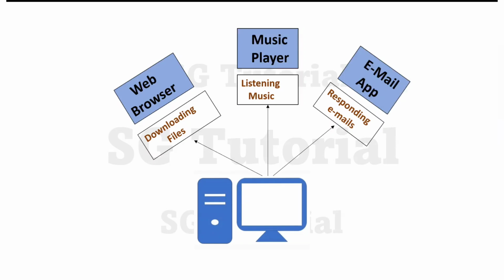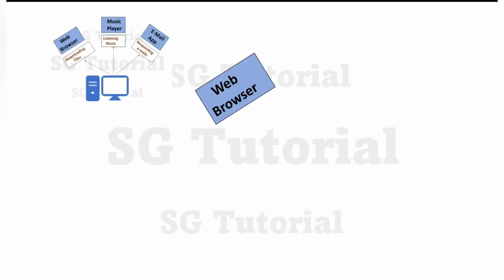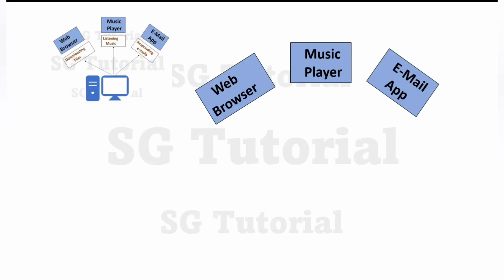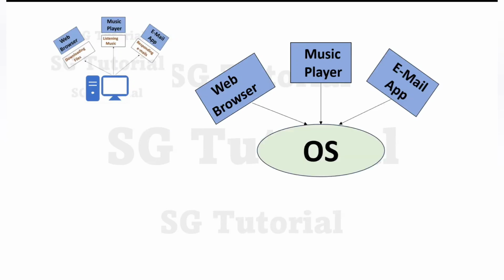When we use these programs on a PC or laptop, all these programs first load into main memory. And remember, when any program loads into main memory for execution, that program becomes a process. And the CPU only understands processes, not programs.